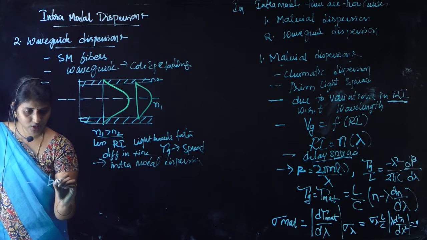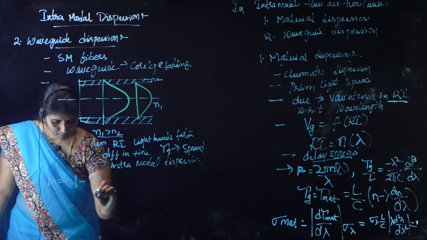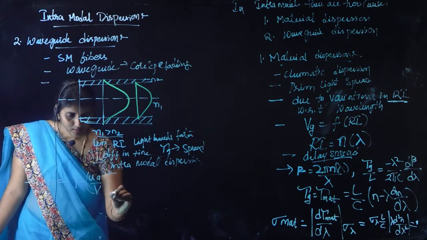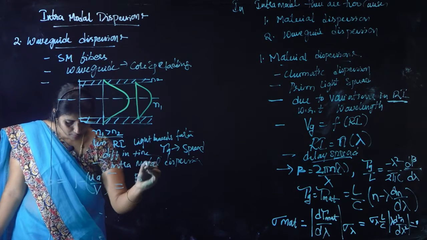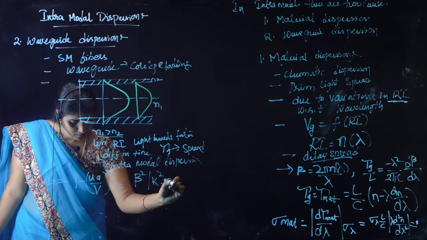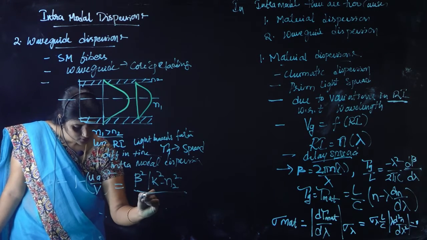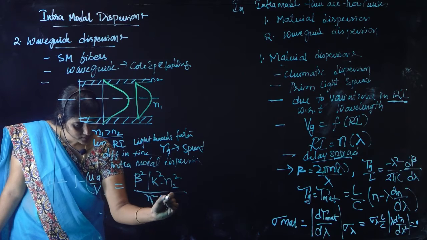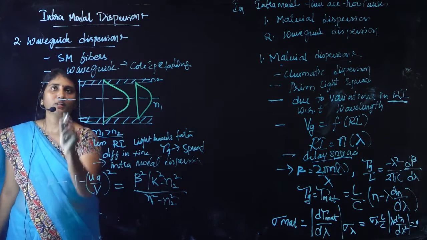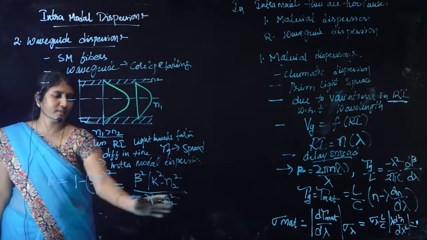Let the propagation constant b be 1 minus (u a by V) whole square, where V is the normalized frequency. That can be written like this: b equal to (beta square by k square minus N2 square) by (N1 square minus N2 square). This is the propagation constant expressed for waveguide dispersion. It is already defined; we have not yet derived this expression.